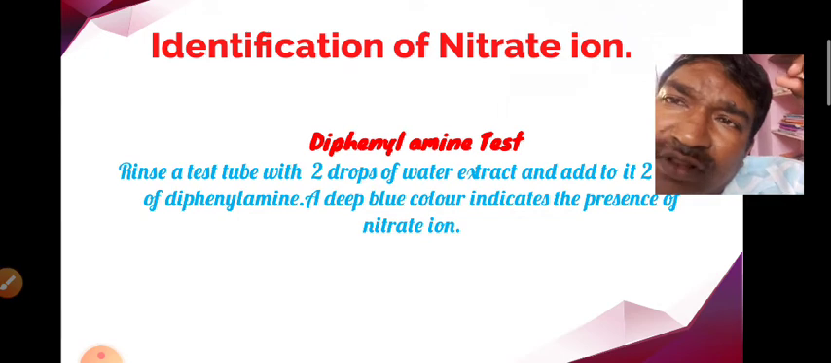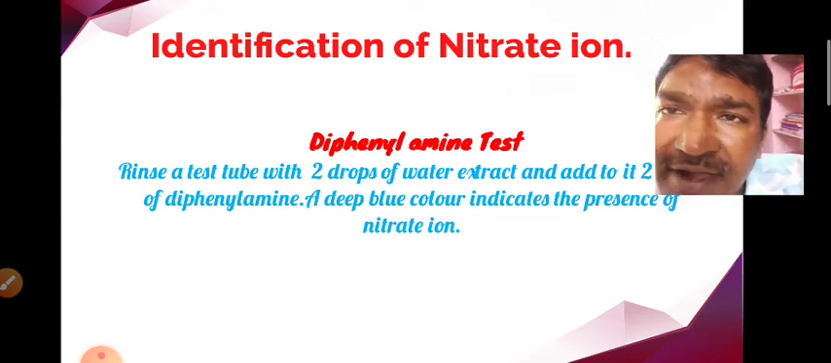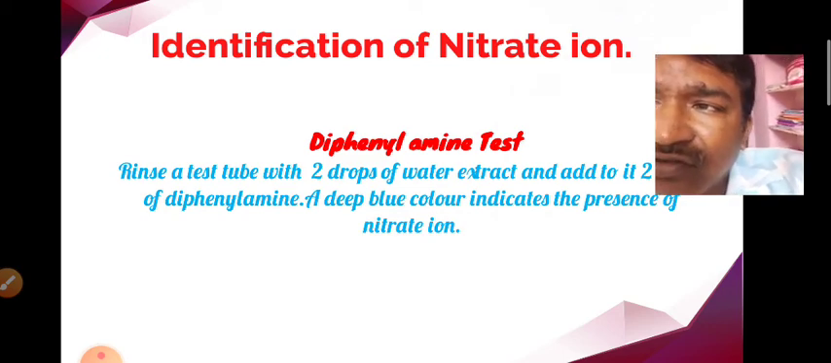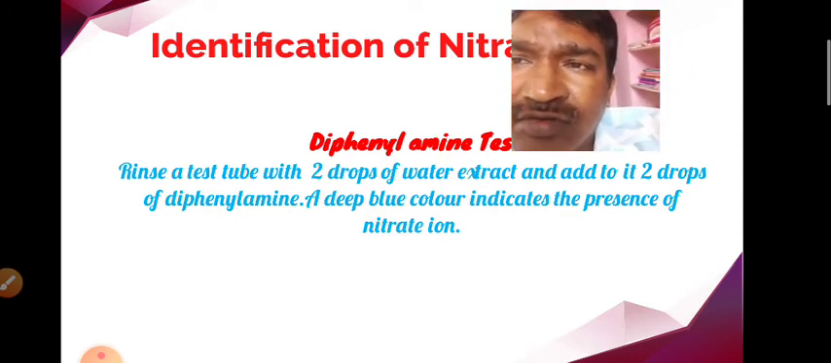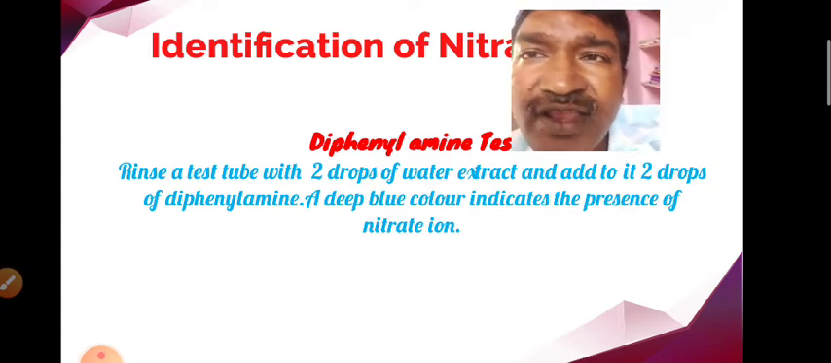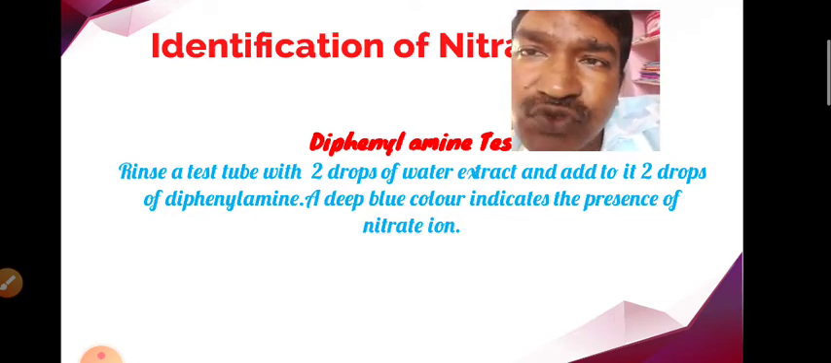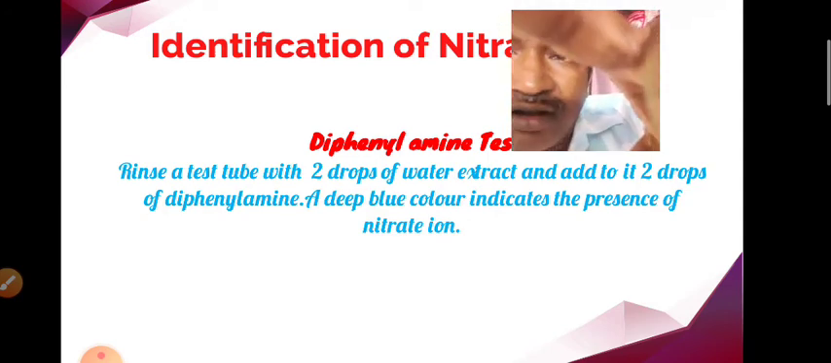Next we go for the identification of the nitrate ion. Nitrate ions are identified by using the diphenylamine test. Here we take 2 or 3 drops of sodium extract and add 2 drops of diphenylamine indicator. That's it. Here we get a deep blue color solution. So that indicates the presence of the nitrate ion.